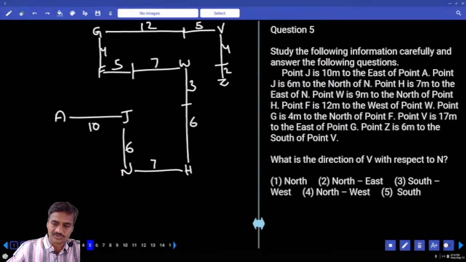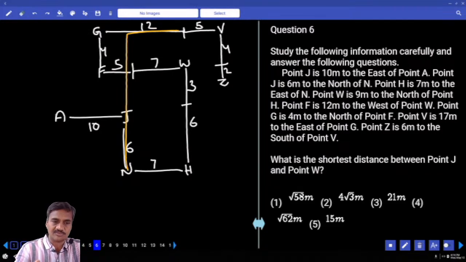Then according to this, what is the direction of V with respect to N? Now from N to V. In order to reach V from N, first north and then east, so northeast. Northeast is the choice for question number 5.